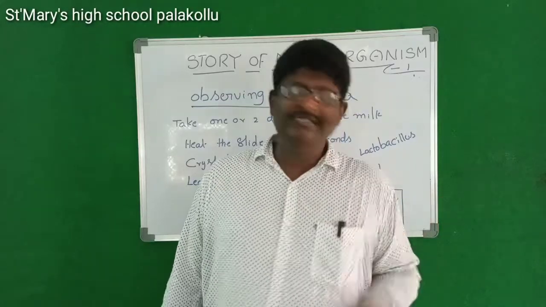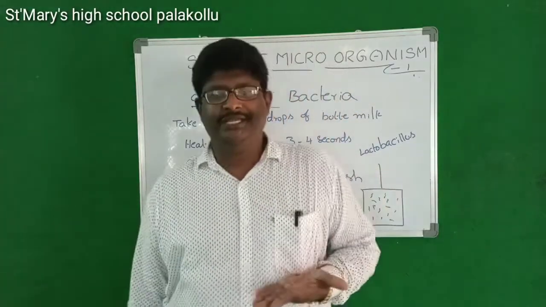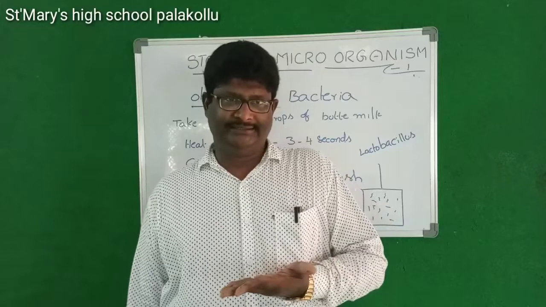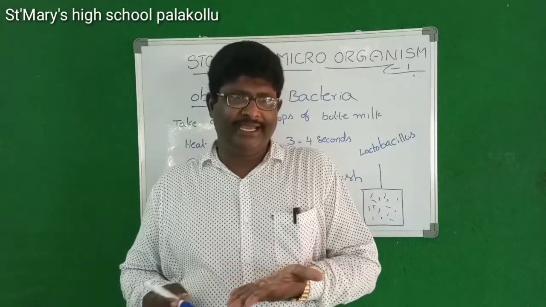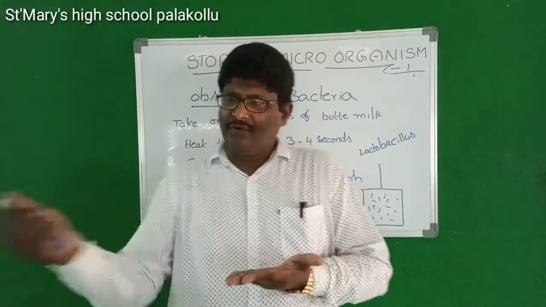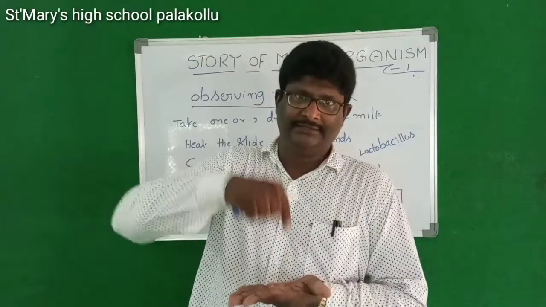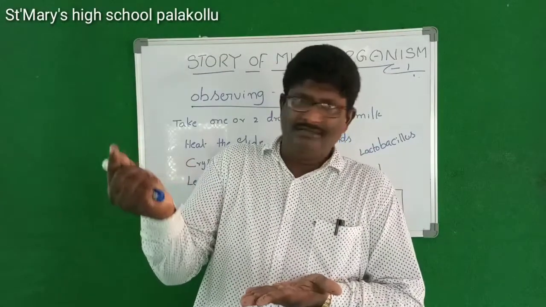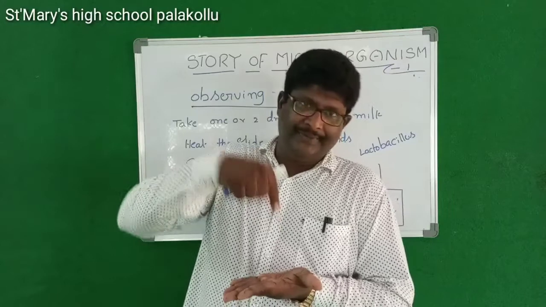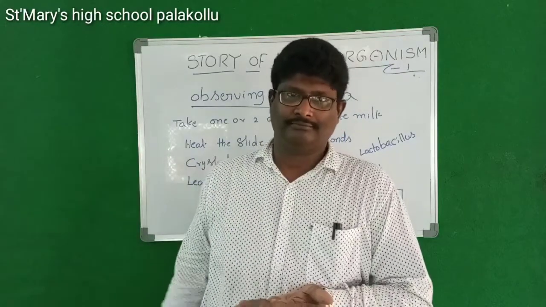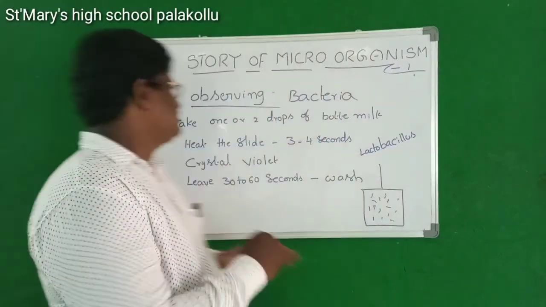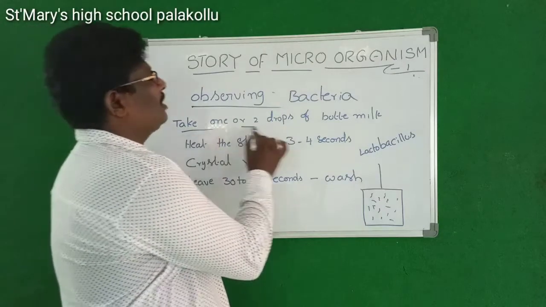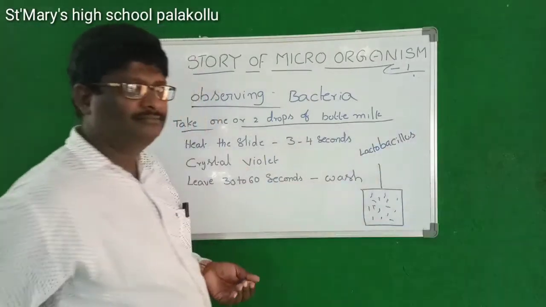So first we have to take a slide. On the slide we have to take one drop of buttermilk. So first take 1 or 2 drops of buttermilk on the slide.